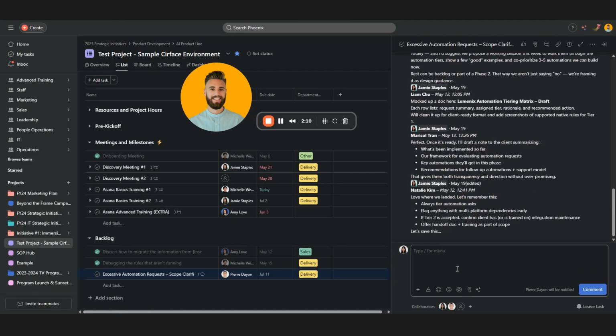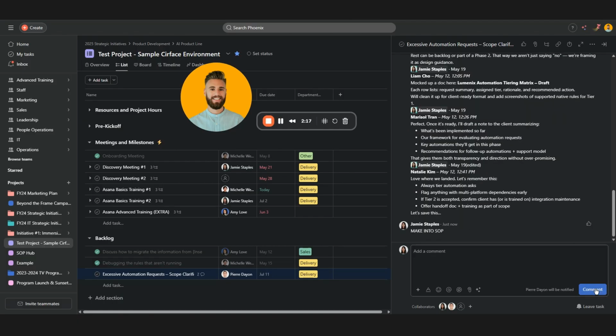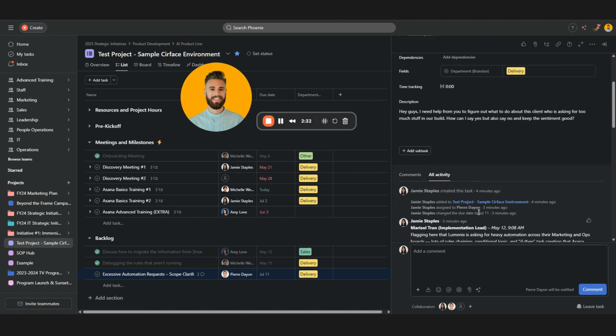All we need to do to document it, based on the rule that I've created in the back end, is comment "make into SOP." I'll comment this and wait a minute or two for this rule to run. What it will do is AI will come in and check if someone has commented asking for this to become an SOP. And if so, it will generate an SOP inside of a subtask for someone to review.